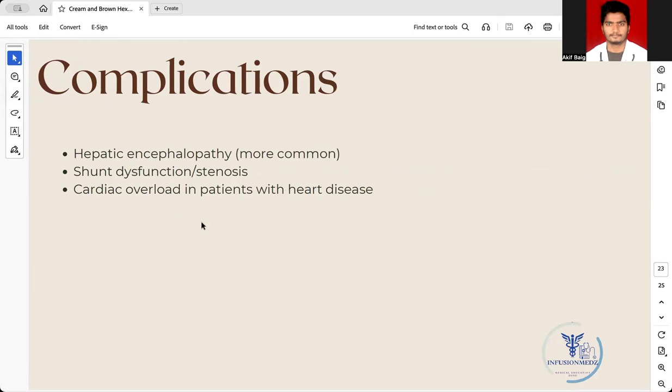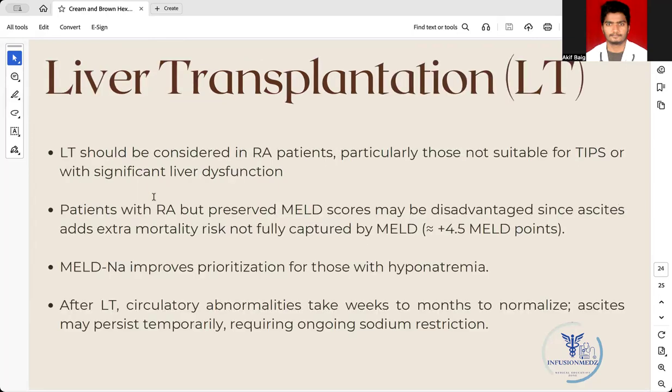Coming to complications, hepatic encephalopathy is more common in patients with TIPS because the blood is shunted between the portal vein and hepatic vein and goes into the systemic circulation. Shunt dysfunction or stenosis can occur, and TIPS can also lead to cardiac overload in patients with heart disease.